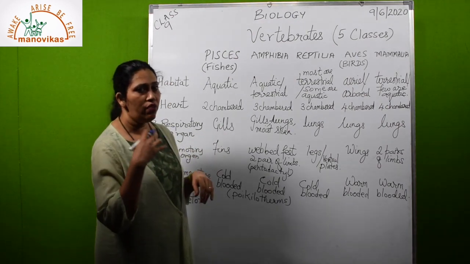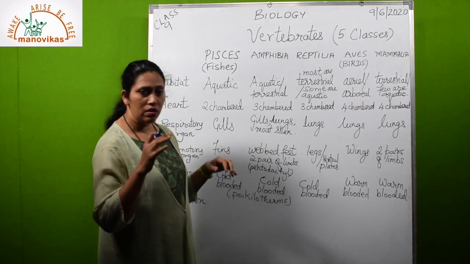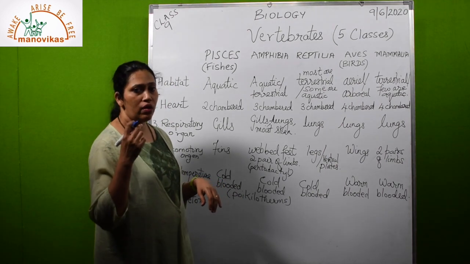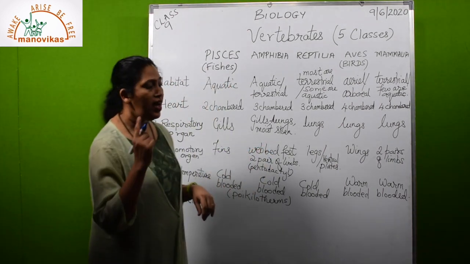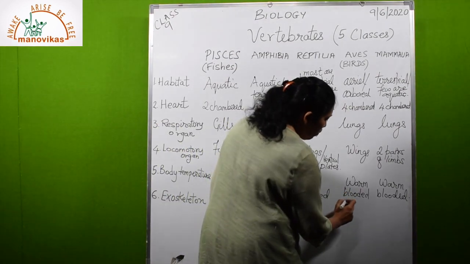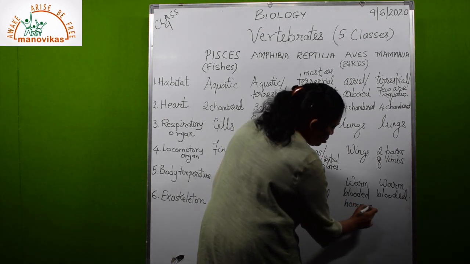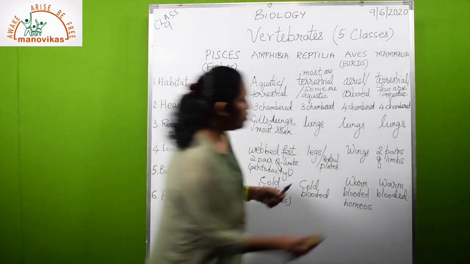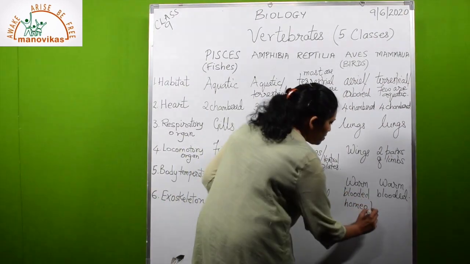sweats, so we give out sweat to maintain the body temperature constant. This is perspiration. And also in case of cold, when it is cold outside, we shiver. So shivering and perspiration both are ways of maintaining our body temperature constant. So these are called homeotherms or homeothermal animals, the birds and the mammals.